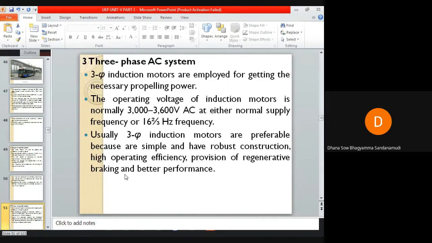So three-phase induction motors are preferable because they are simple and robust in construction. They have high operating efficiency and regenerative braking is possible without placing any additional equipment. And they have better operation and better performance at both normal and reduced frequencies.